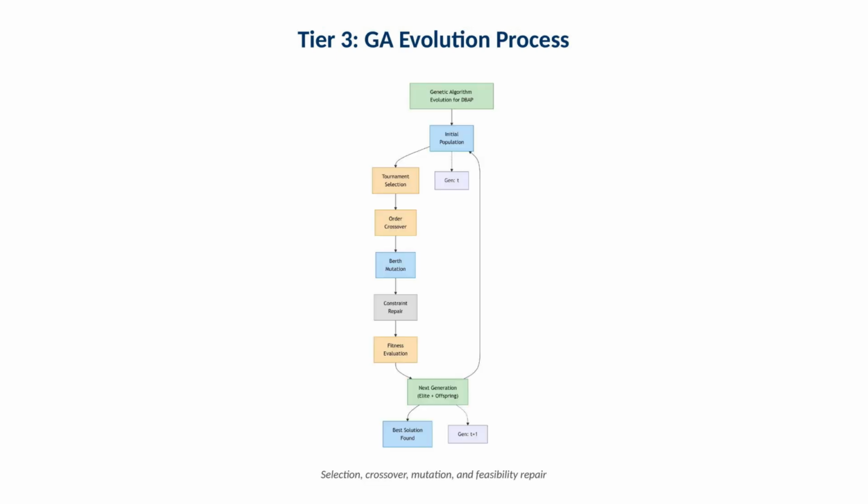This diagram illustrates the genetic algorithm cycle: selection of better chromosomes, crossover to combine patterns, mutation to introduce diversity, and repair to restore feasibility.